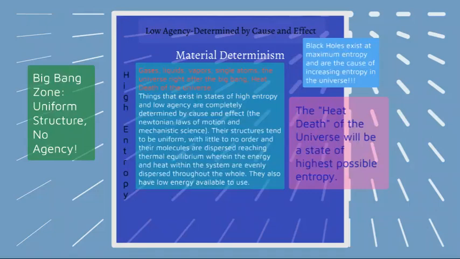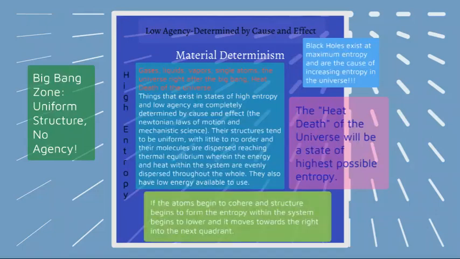The end of the universe will be what they call, if you've ever heard the term, heat death, a state of highest possible entropy. It's a state where all molecules are completely dispersed and spread out. There's no exchange of heat anymore. Everything is the same temperature. There's no heat available to do work or form order anymore. And so the universe would basically be frozen in motion.